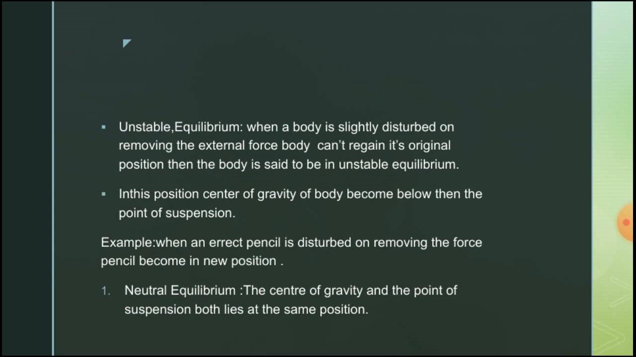Now I am going to tell you about neutral equilibrium. If the center of gravity and point of suspension both lie at the same point, then the body is said to be in neutral equilibrium. The example is a football. If it is kicked, it will come to a position where no one can judge whether it is the former or new position, because the point of suspension and center of gravity both lie at the same point in each case. So this is an example of neutral equilibrium.